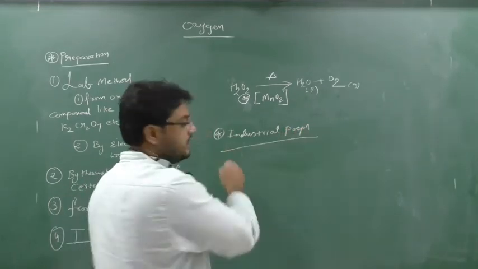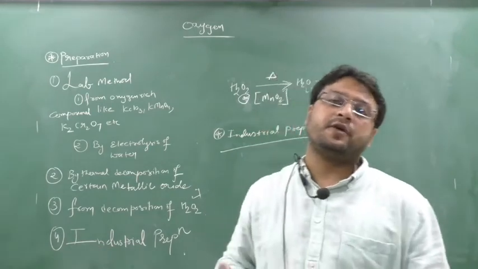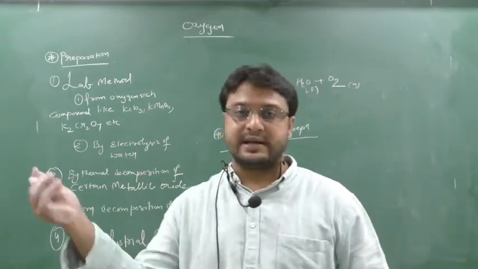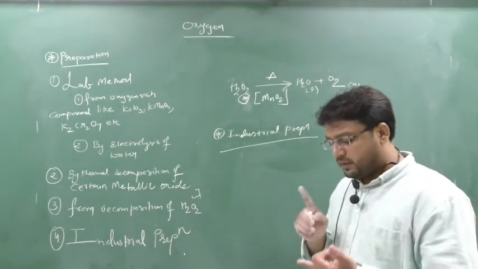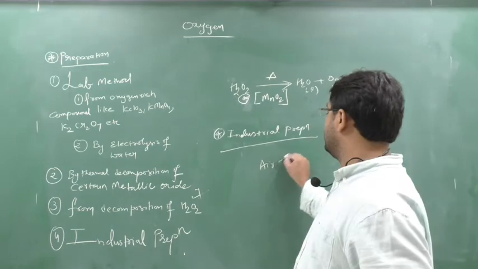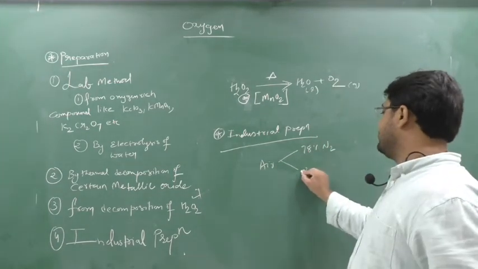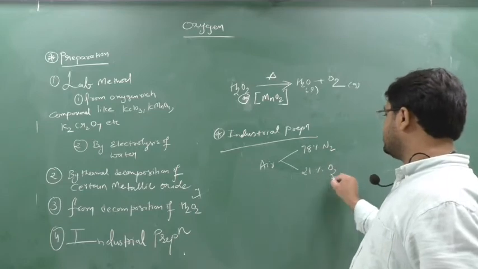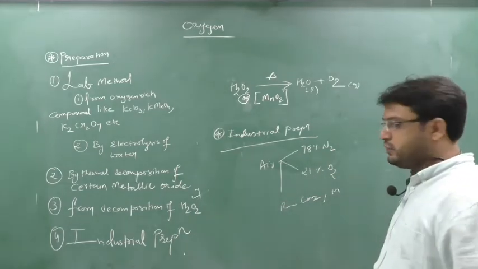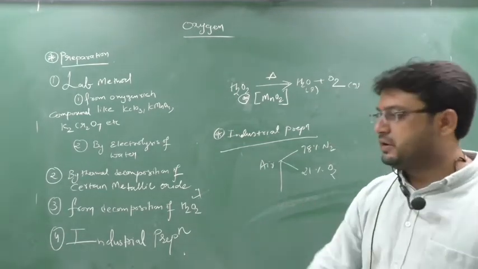First we are taking the air. What we are doing? We are taking the air, and from that air we are removing carbon dioxide and moisture and other gases. In air we have nearly 78% nitrogen, 21% oxygen, and the remaining carbon dioxide and moisture. So we are removing this carbon dioxide and moisture.